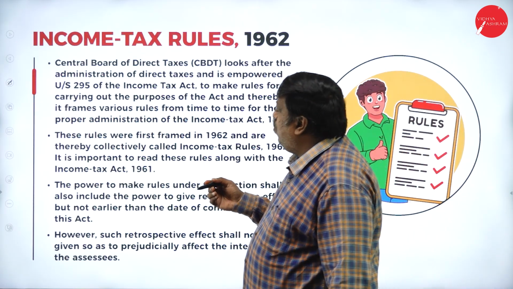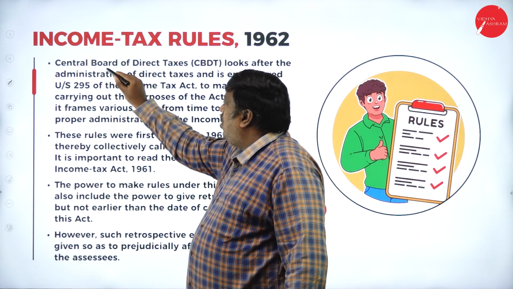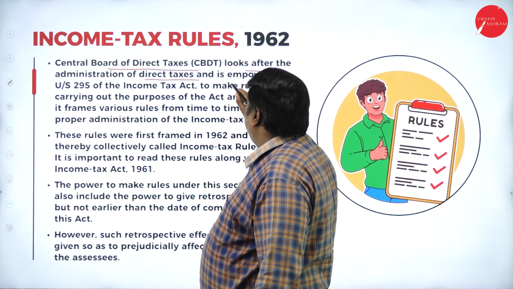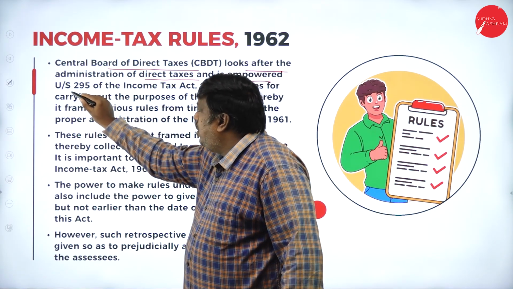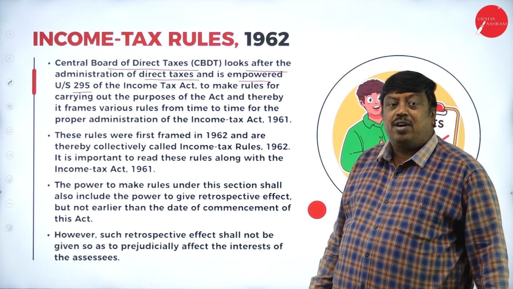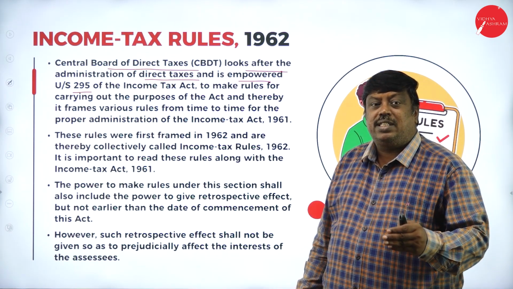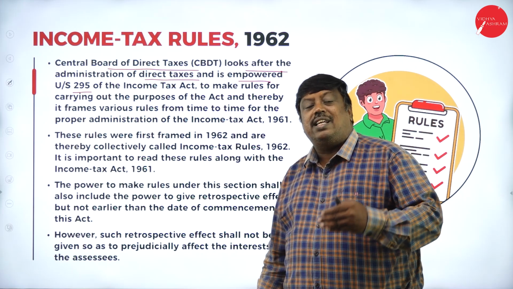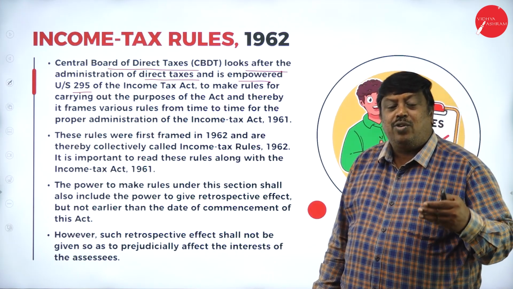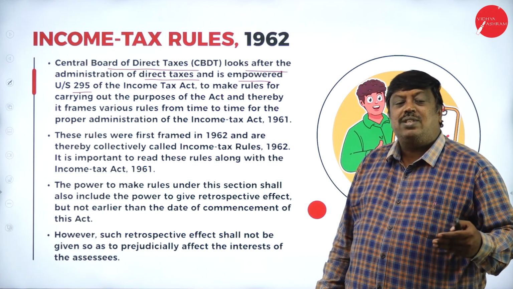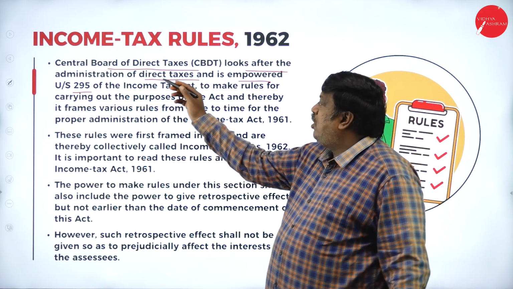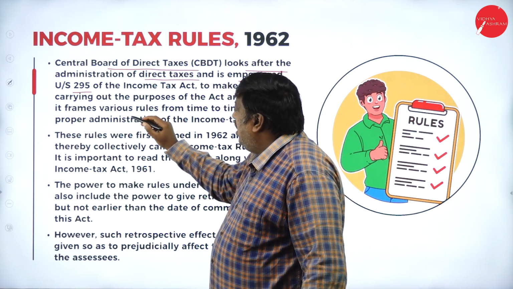Income Tax Rules 1962, what does it say? The Central Board of Direct Taxes looks after the administration of direct taxes and is empowered under Section 295. Under Section 295, they have clearly informed how many people will be there to control the direct taxes, what their designations will be, how they will be appointed, and what rules and regulations will be framed under this act, controlled by the Central Board of Direct Taxes.